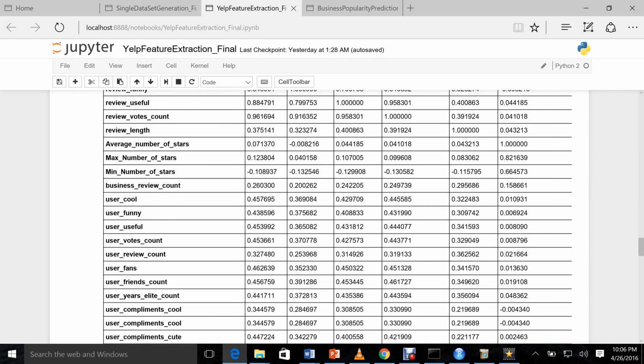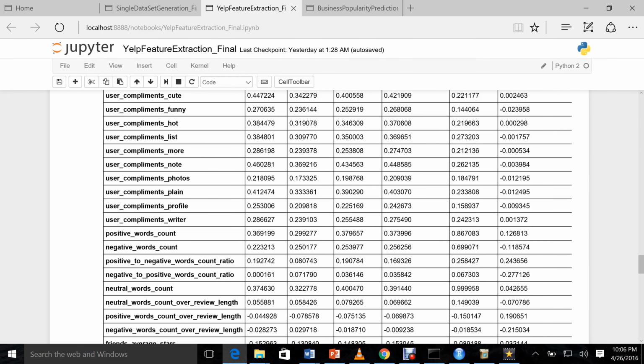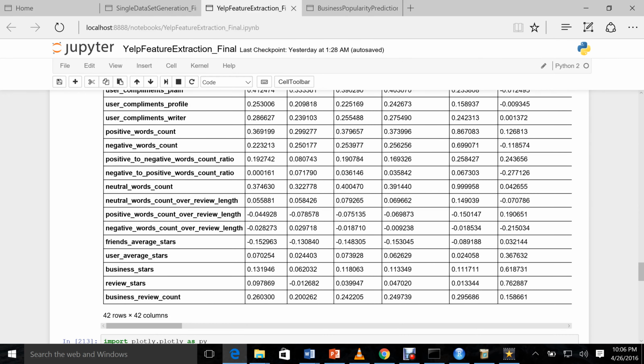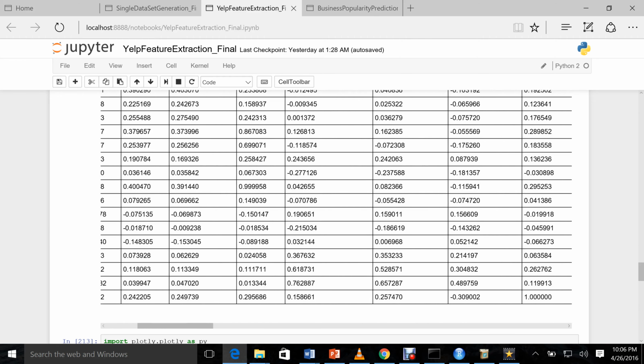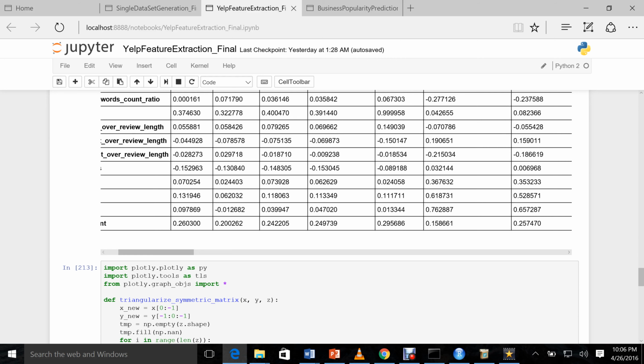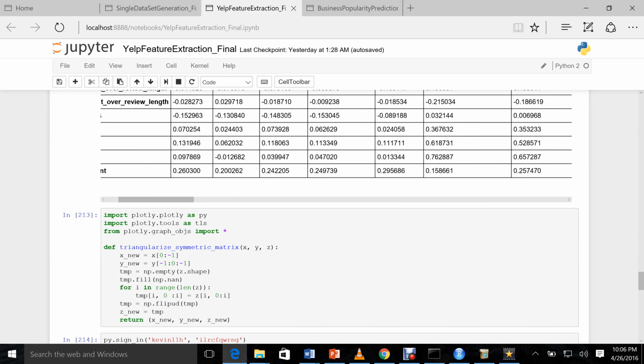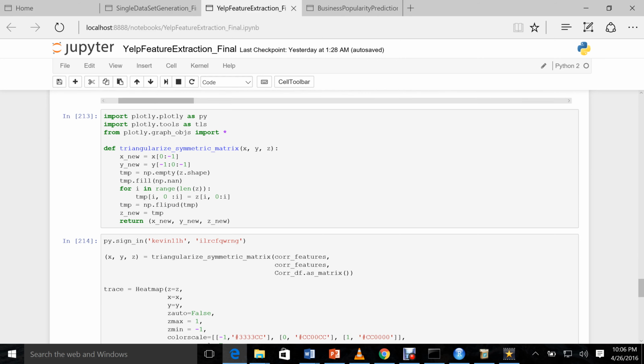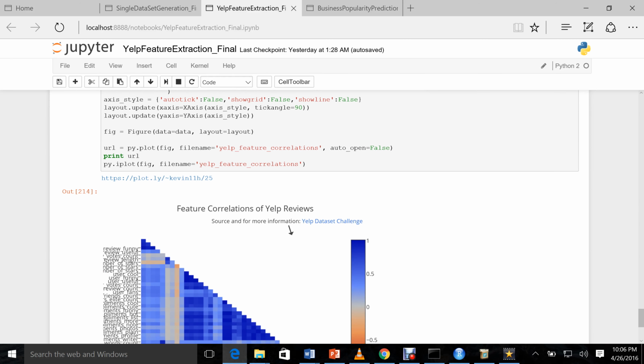So if we look at the business review count here, we can see its correlation with respect to all the features, and this was really helpful in coming up with the best features to predict the business review count and the business attention. We plotted this also, and we included this in our report.